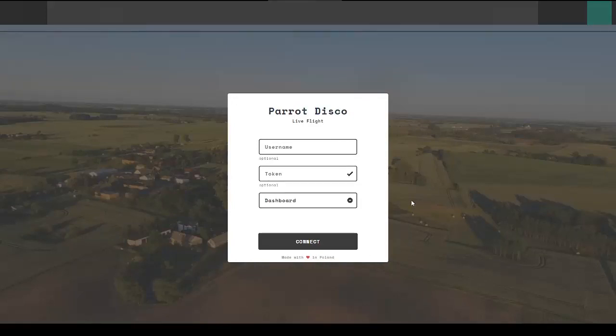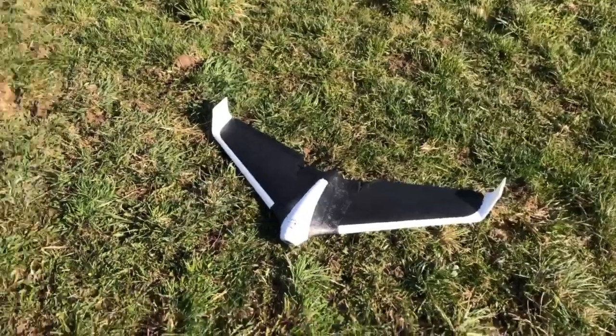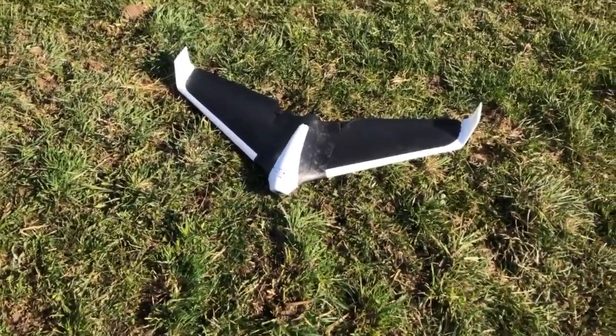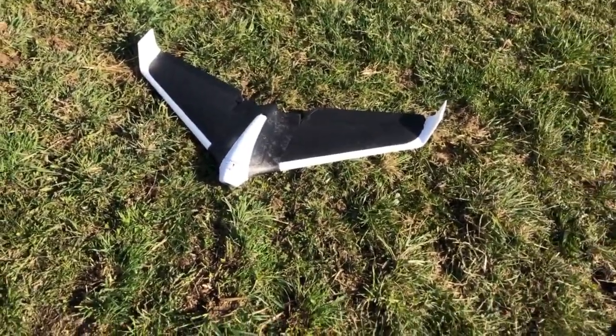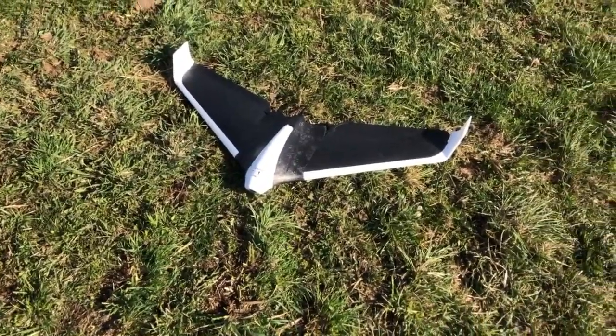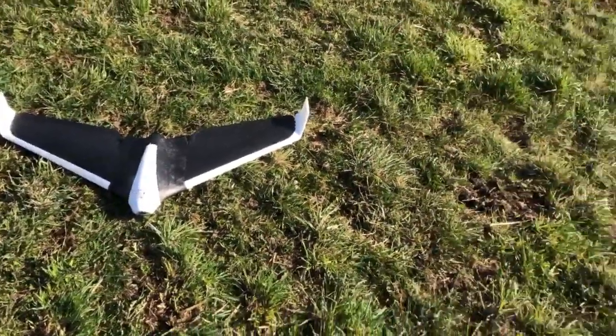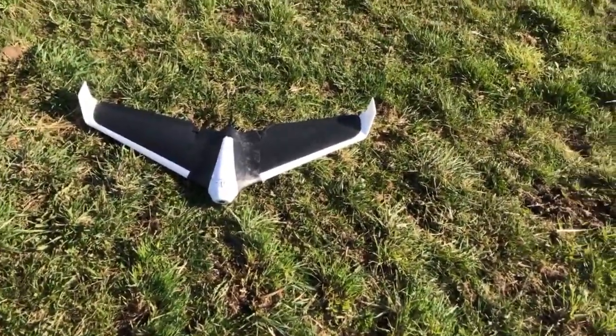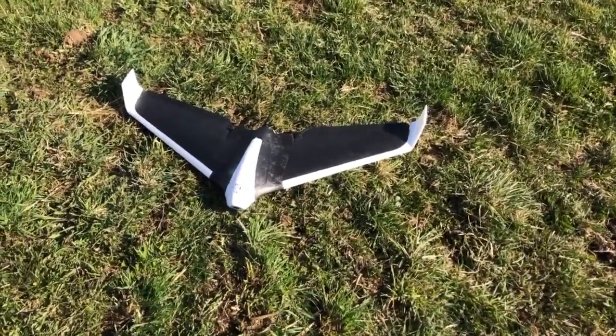Grab your smartphone with Parrot Disco and go to the field. Parrot Disco is turned on. Now I will show you how to take off. Wait about 20 seconds after turning on, so the Disco can connect to the ZeroTier network.